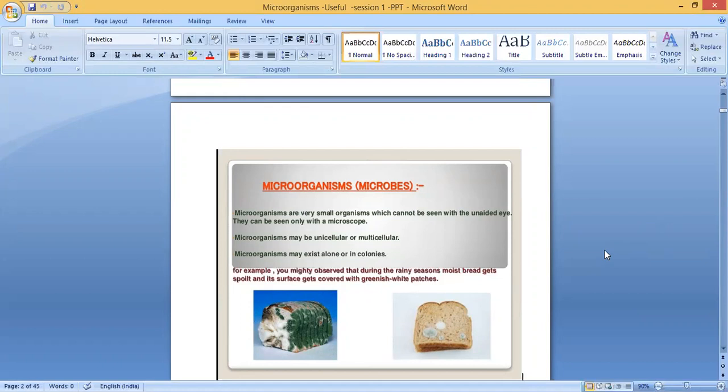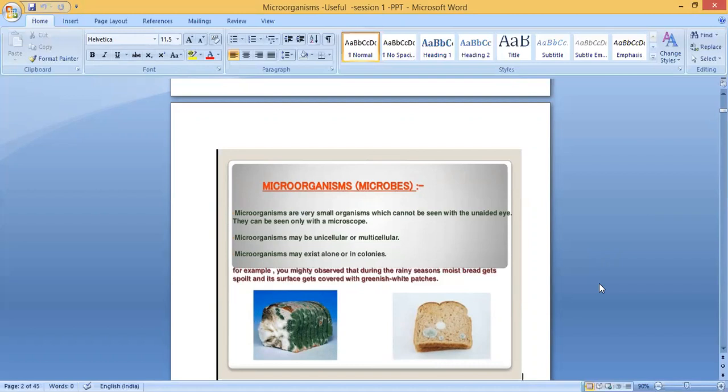Some are unicellular, which means a single cell, and some are multicellular, which means they are made up of many cells. Microorganisms may exist alone or in colonies. Some live alone, but some live in groups. That is called colonies. Clear?